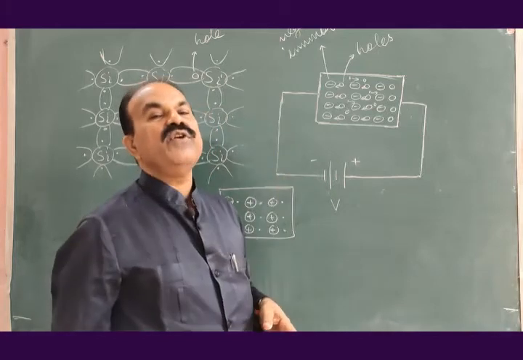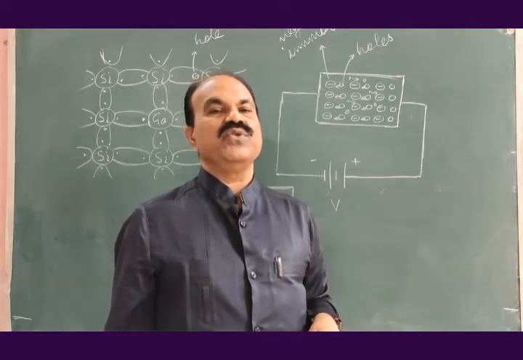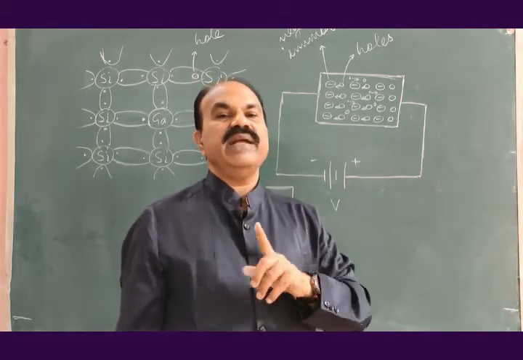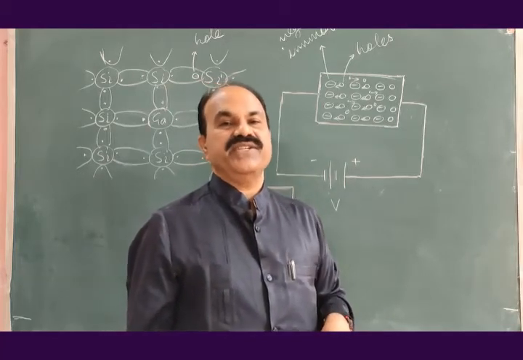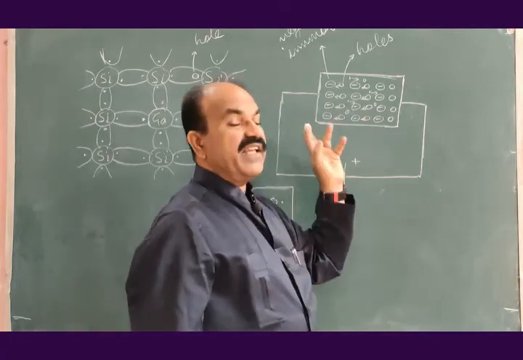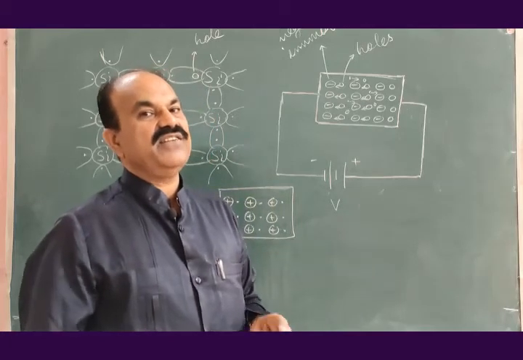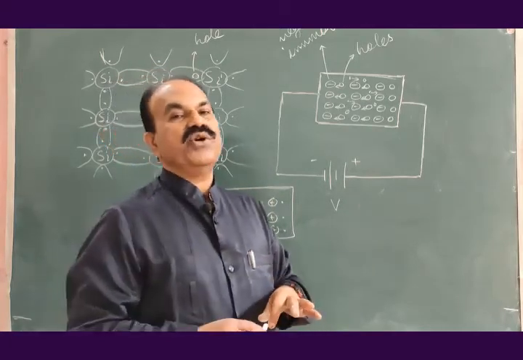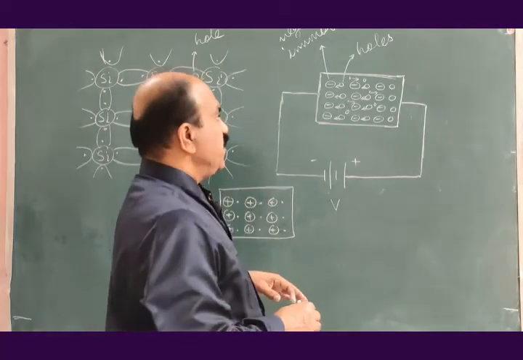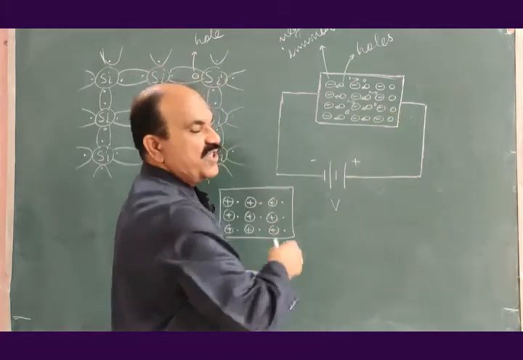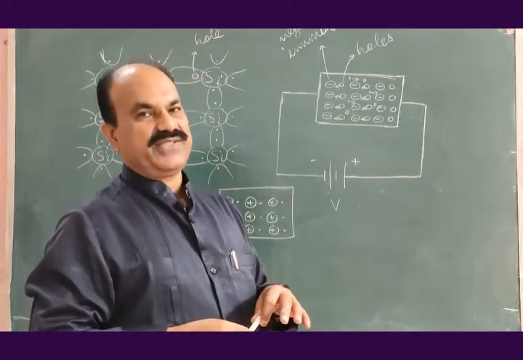And the current flowing through this semiconductor is mainly due to the holes, the positive charge carriers. In the external circuit, the current is only due to electrons. It is not due to the holes. Then what is happening? Actually, the holes are not moving in this direction. The holes are positive immobile ions.